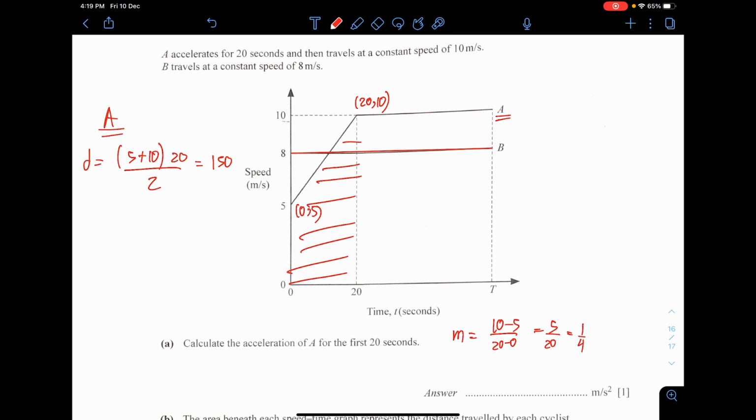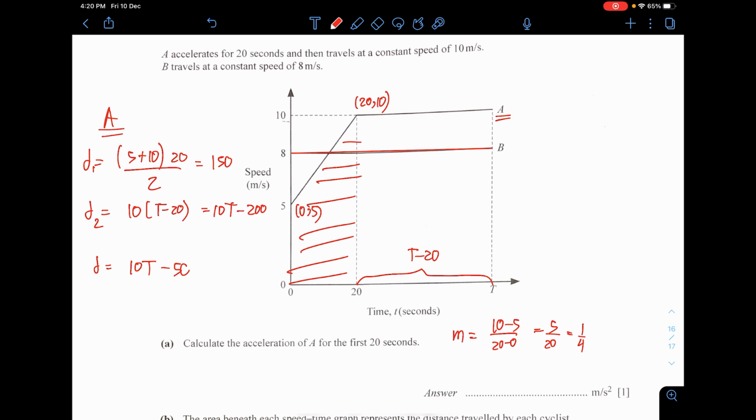Next is the rectangle. The width of the rectangle is here, t minus 20. The height of the rectangle is 10 units. So the second distance is 10 multiplied by t minus 20. So the total distance traveled is 10t minus 50, if you sum together d1 and d2. This is the distance traveled according to the picture.